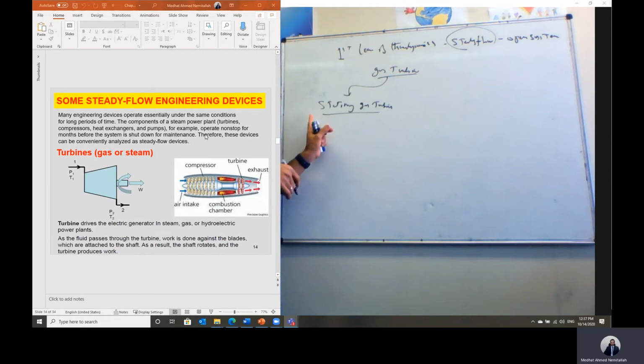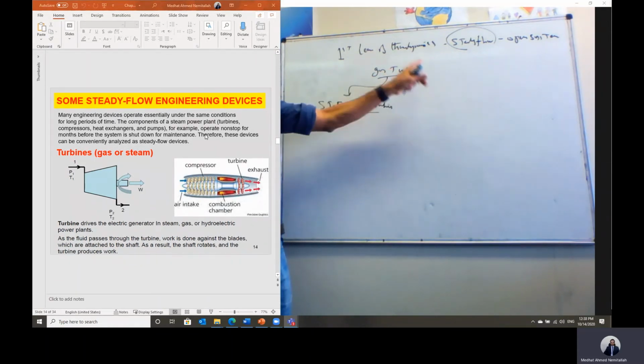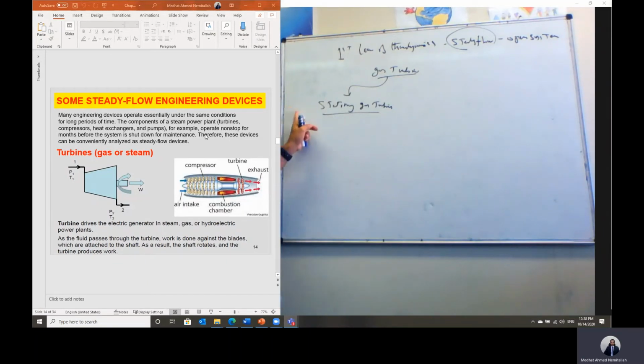In a power plant, we call the plant a combined cycle for electrical power generation when both gas turbine and steam turbine are applied. The steam turbine is working beside the gas turbine. So we call this a combined power plant because it combines the use of a steam turbine and a gas turbine. We call it a combined cycle.